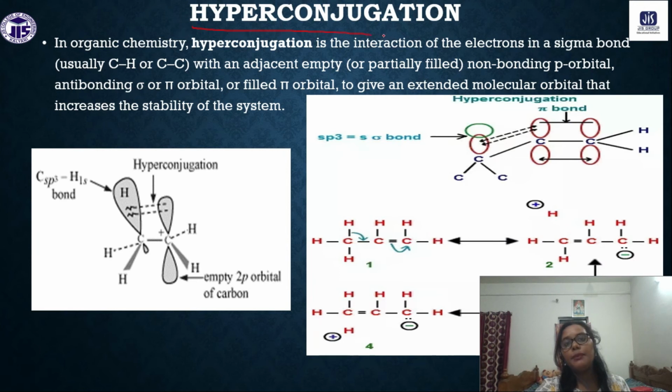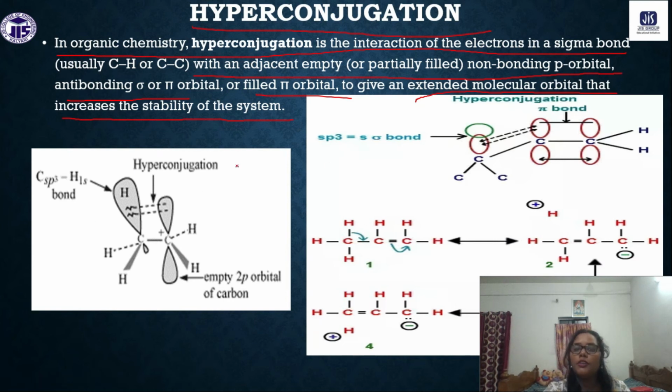Next one is the hyperconjugation effect, very important. So, what is the hyperconjugation effect? In organic chemistry, hyperconjugation is the interaction of the electron in a sigma bond with an adjacent empty non-bonding p orbital, antibonding sigma or pi orbital, or filled pi orbital, to give an extended molecular orbital that increases the stability of the system.